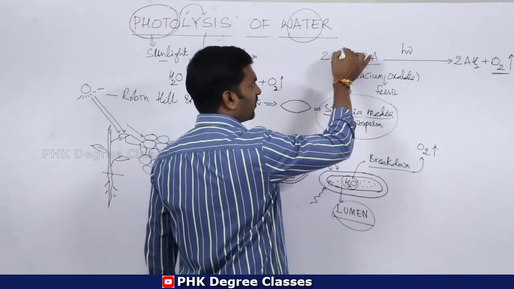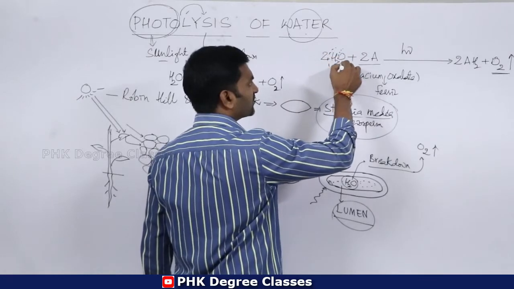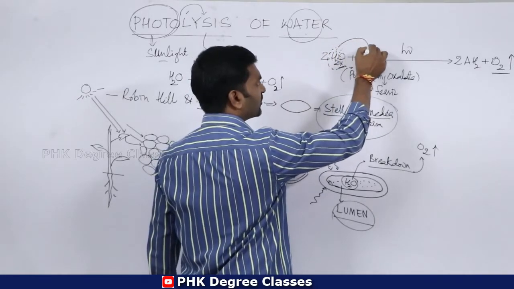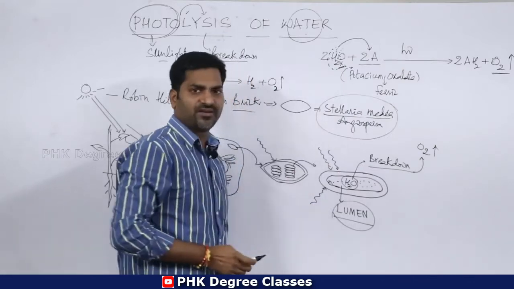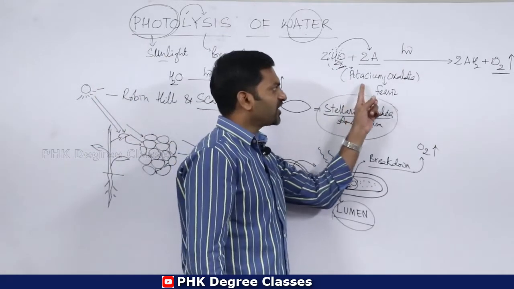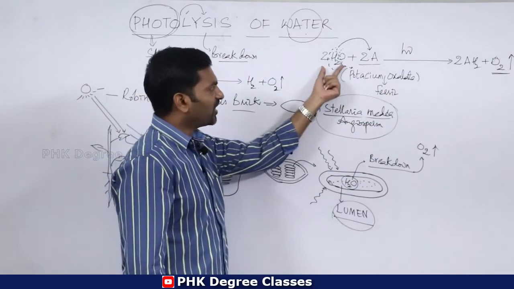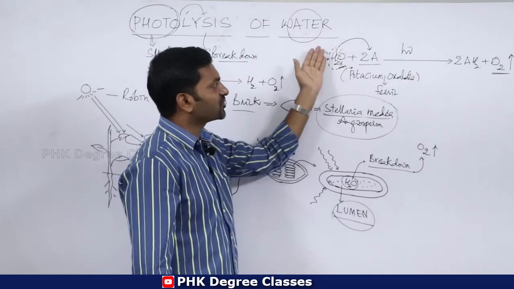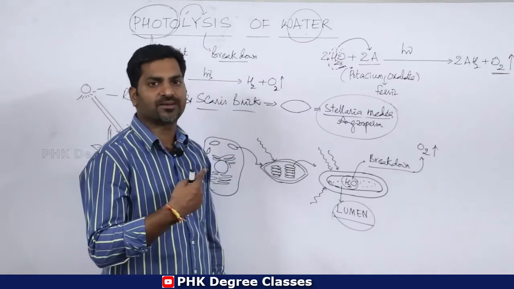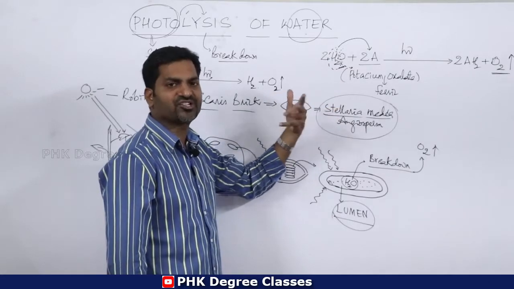So in this equation, we clearly observe that oxygen is liberated from the water. The remaining protons are shifted to the receiver. That receiver can be potassium ferric oxalate. Whenever protons are removed from the water and shifted to another substance, this is called a reduction process.